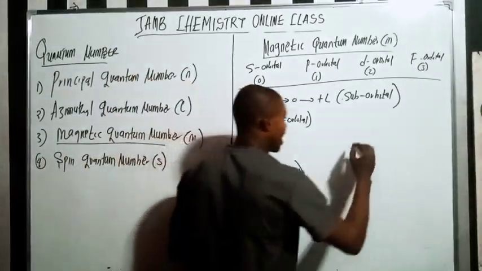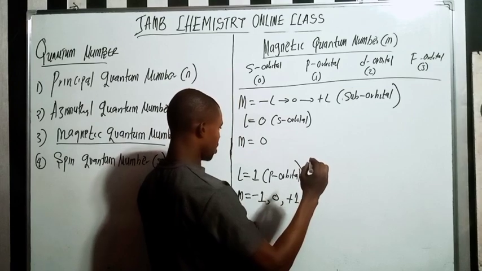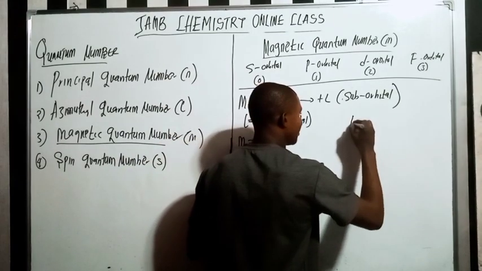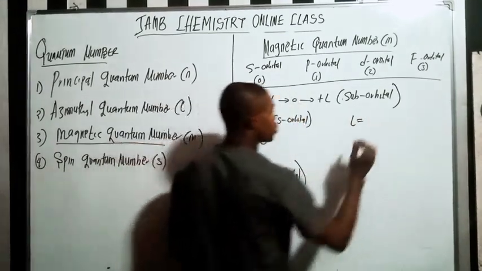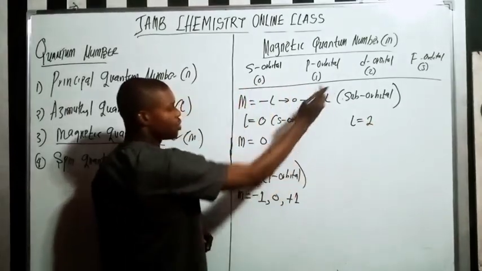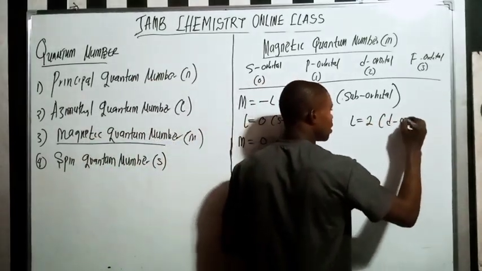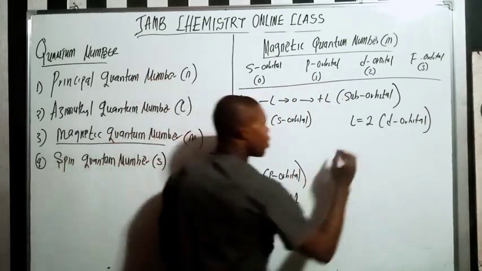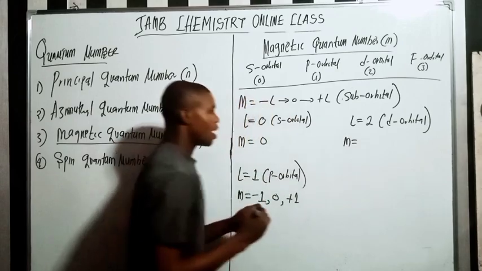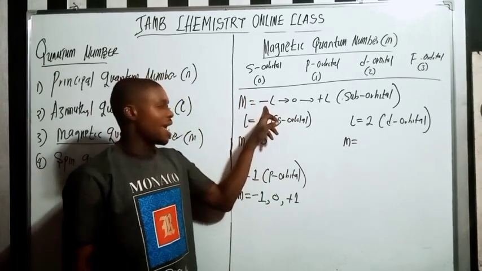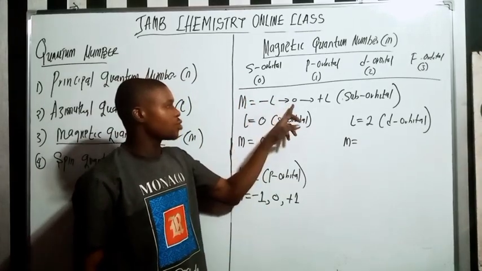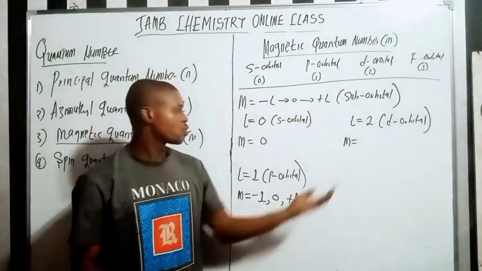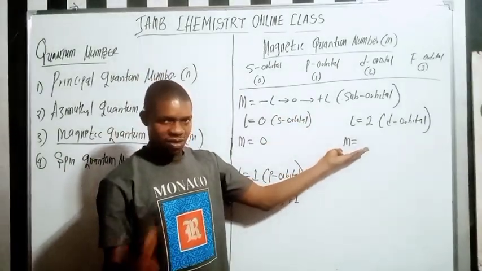If my l is equal to 2, and 2 is d orbital, right? Remember, I'm going to start from minus l to 0 to plus l to get my m. Do you understand?